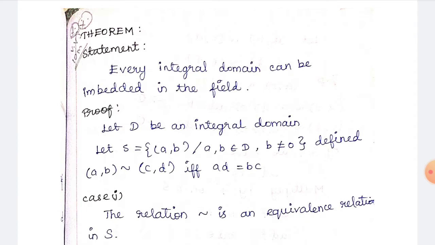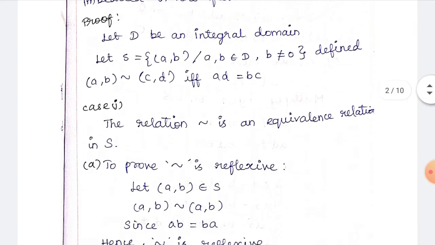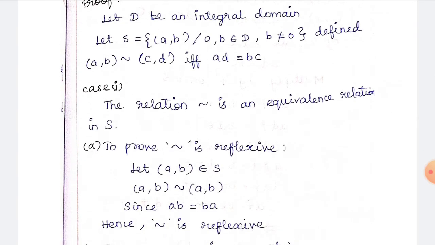Let D be an integral domain. So you have to take an integral domain as D. We have to consider S. S is equal to the set of pairs (a, b), where a, b belong to D such that b is not equal to 0. We define (a, b) is equivalent to (c, d) if and only if ad is equal to bc. So we define the relation (a, b) is equivalent to (c, d) if and only if ad is equal to bc.